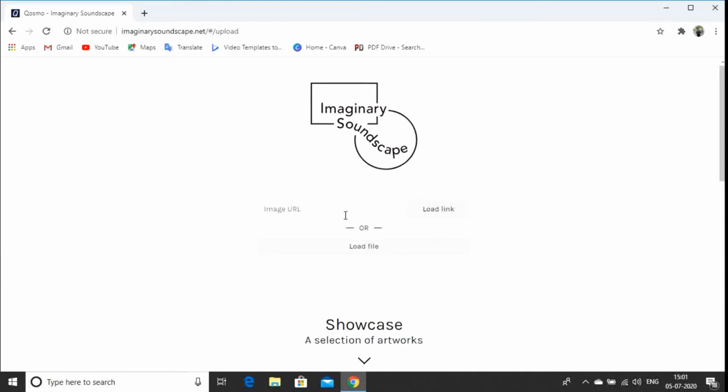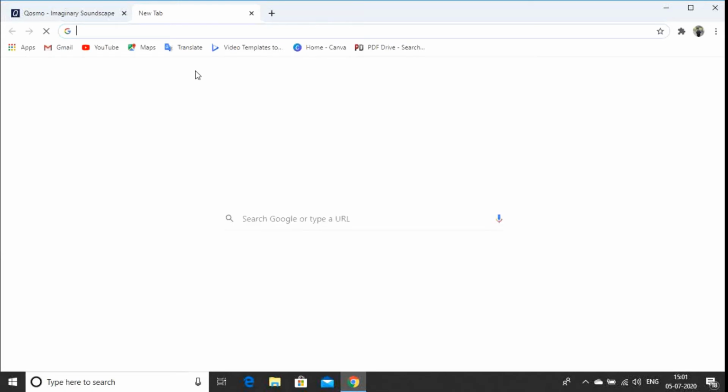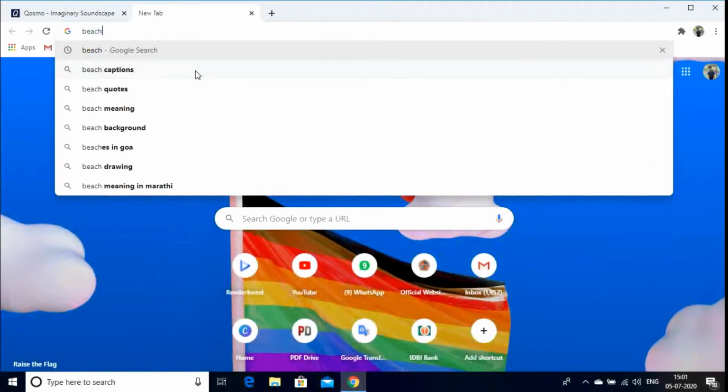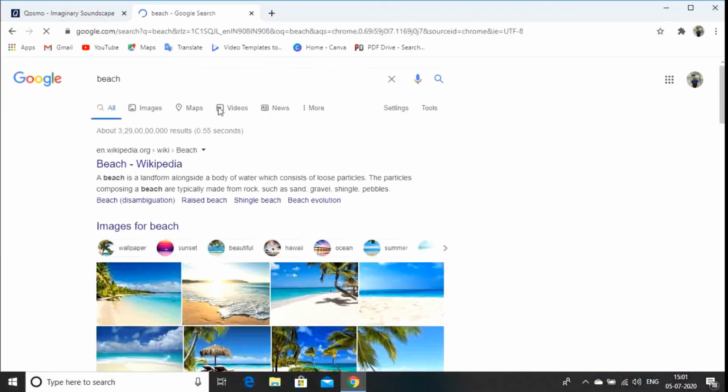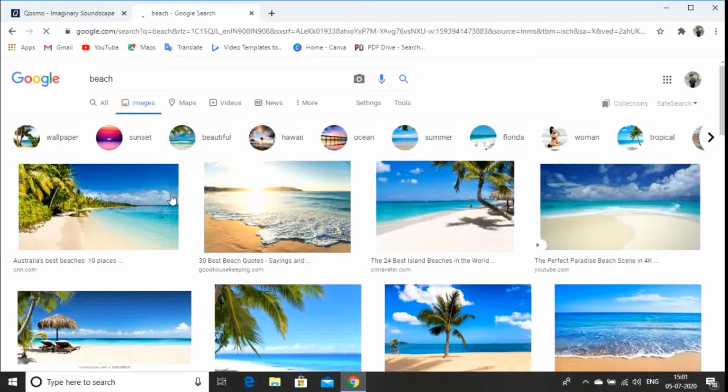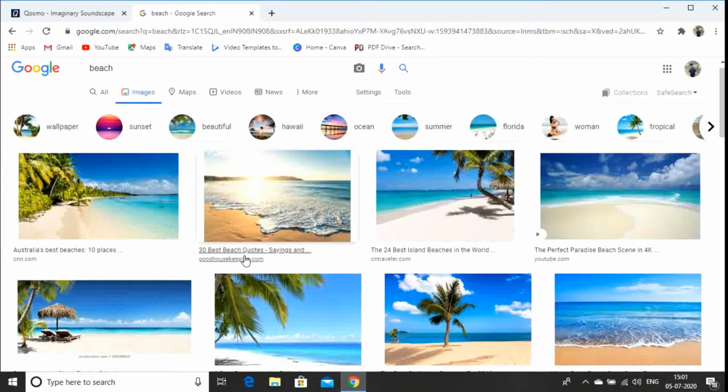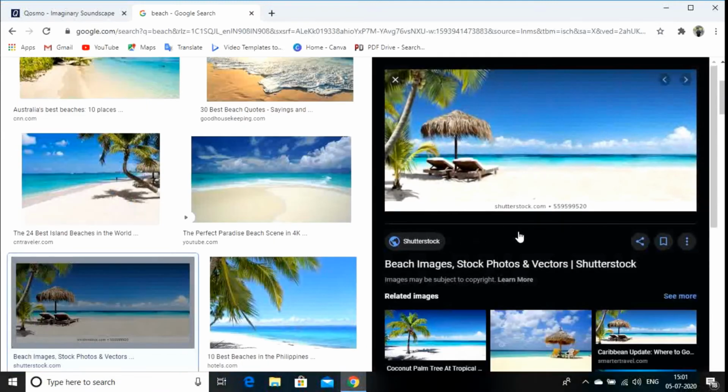Or I'm interested more in uploading the image URL and loading it. So I'm just gonna go to the next browser. I'm just gonna type beach because I love beaches and I love traveling to beach. And let's see which beach I love the most. I guess this will be a more calming and pleasant one.